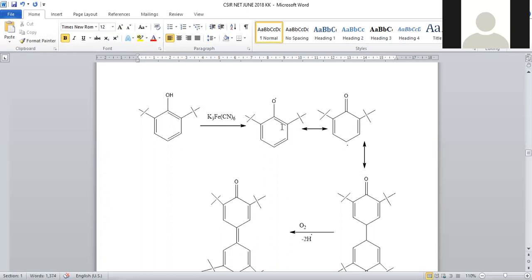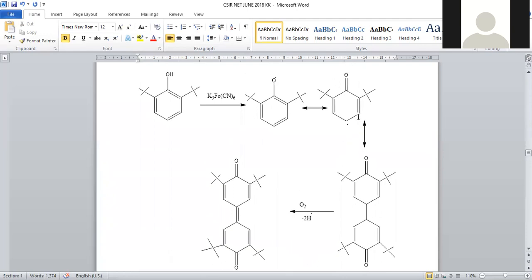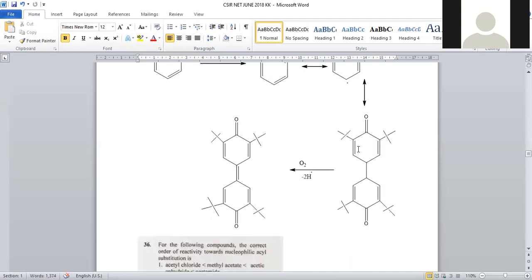There is a formation of a resonance stabilized structure. Now this carbon radical is involved in dimerization with one more molecule of the same kind. Initially the structure is in the benzenoid form. Now it is converted into the quinonoid form, right? So here we have a carbon free radical. Now it is involved in dimerization like this. It is the dimerized molecule.